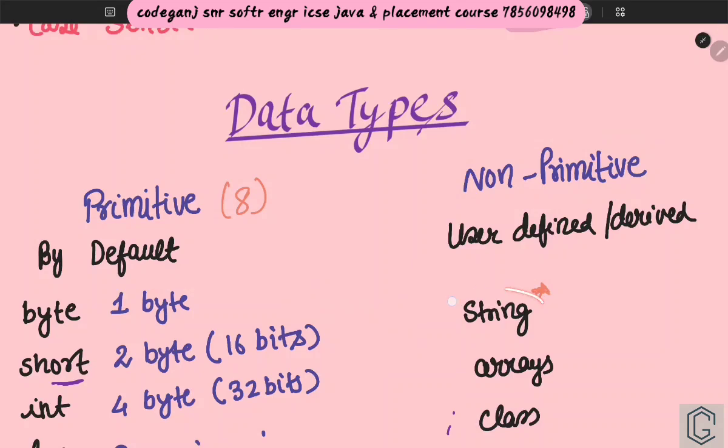A very important MCQ question: String is not a primitive data type. This will be asked every time in MCQs, whether you are in school or college.